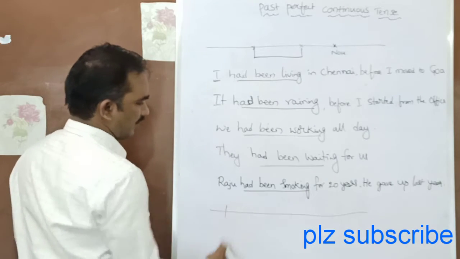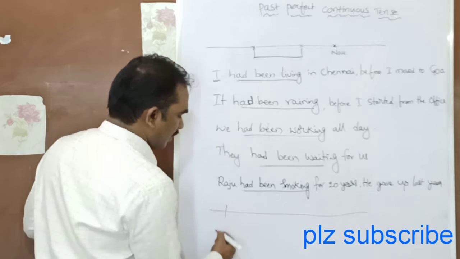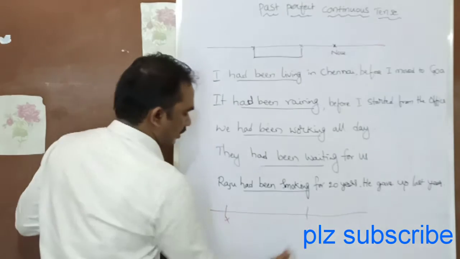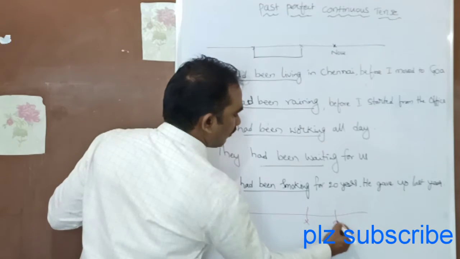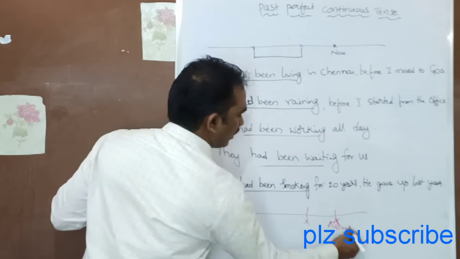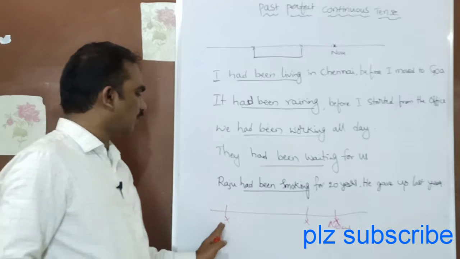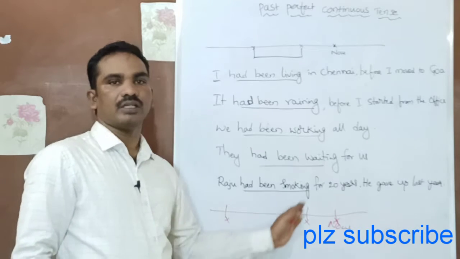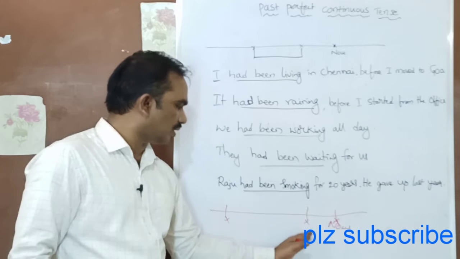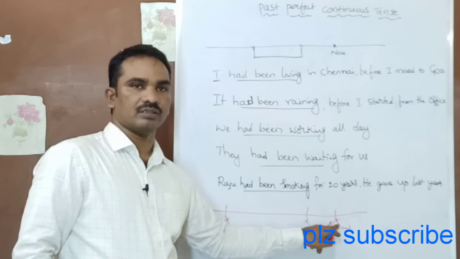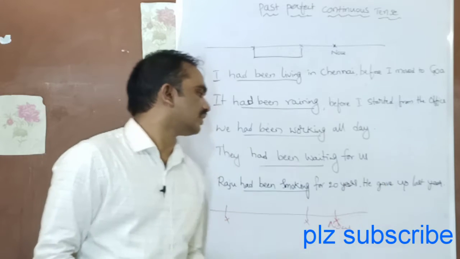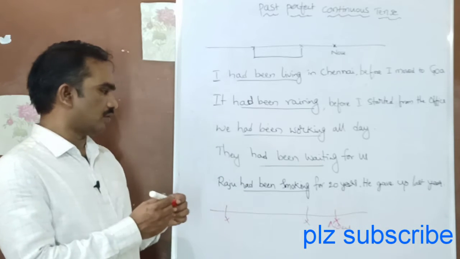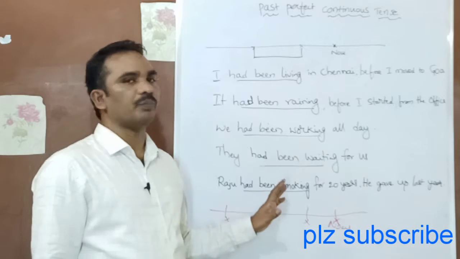For example, he started here and he stopped here. Now we are here. So from this point to this point, 20 years he continuously smoked, and then he stopped here. Now we are here. So he gave up last year. So how long did he continue? 20 years he continued. Okay, so these are the examples.